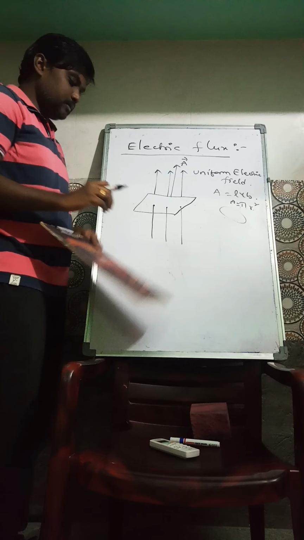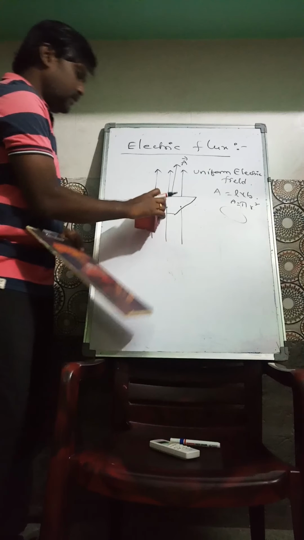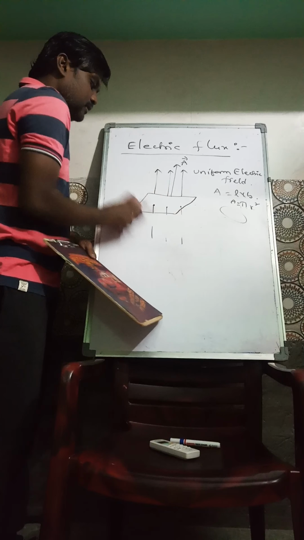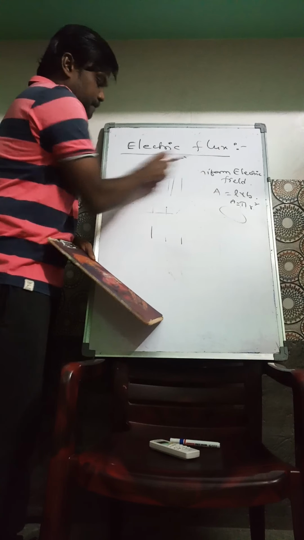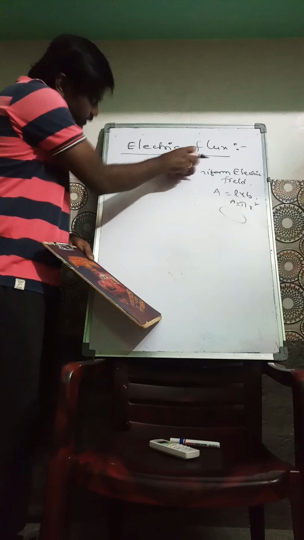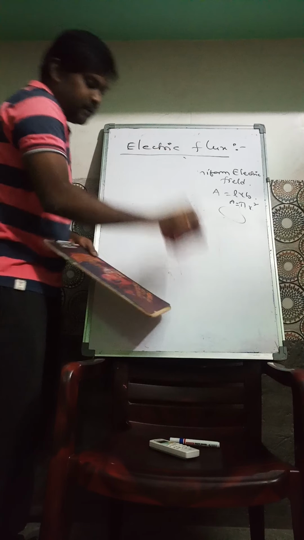And in this figure, electric field and area are both in the same direction.